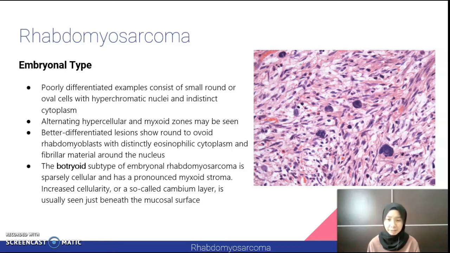The botryoid subtype of embryonal rhabdomyosarcoma is sparsely cellular and has a pronounced myxoid stroma. There is increased cellularity, or a so-called cambium layer, which is usually seen just beneath the mucosal surface.